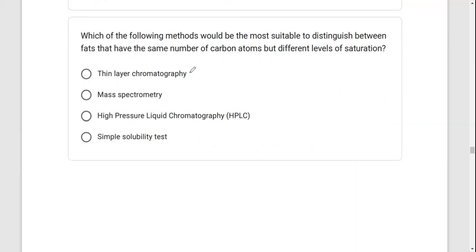Which of the following methods would be the most suitable to distinguish between fats that have the same number of carbon atoms but different levels of saturation? So for this one, we can use a high pressure liquid chromatograph to be able to differentiate.